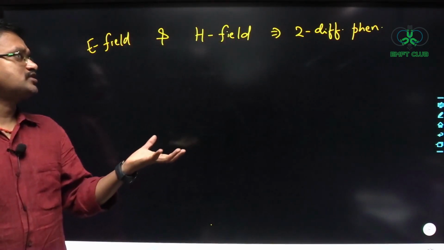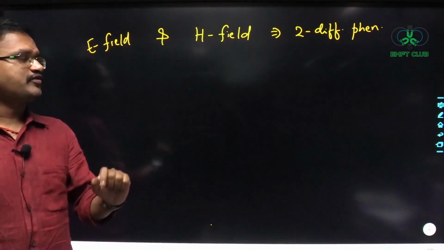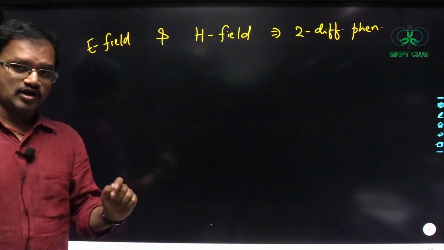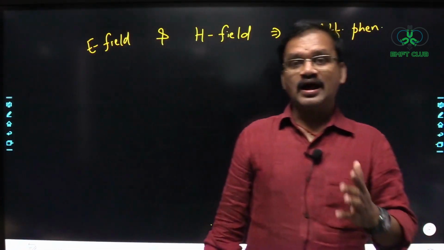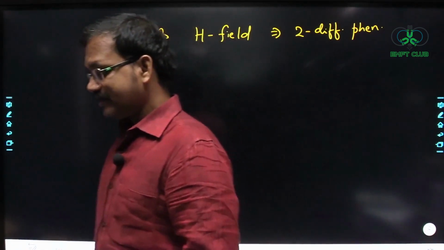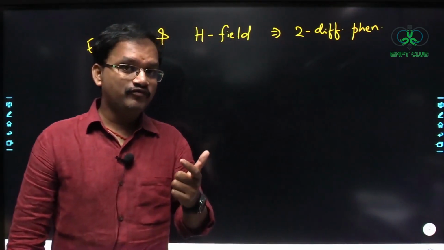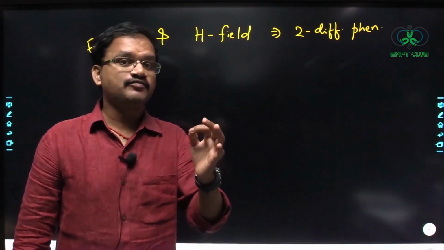If you ask the question, sir, whether we can treat the electric field and magnetic field as two different phenomena, or is there any relation between them? My answer is that the electric field and magnetic field can be treated as two different phenomena whenever we are dealing with static fields.